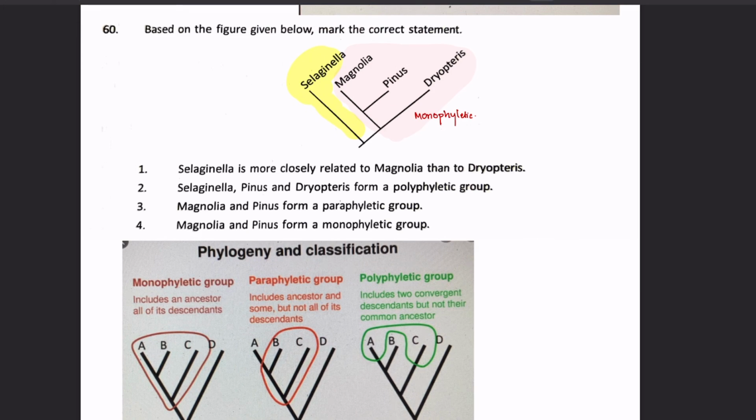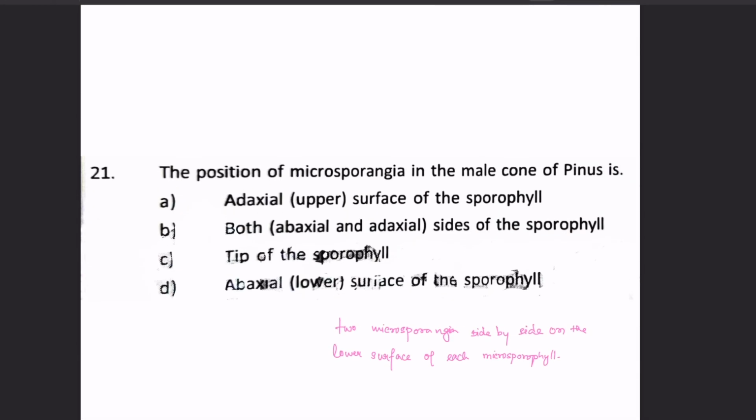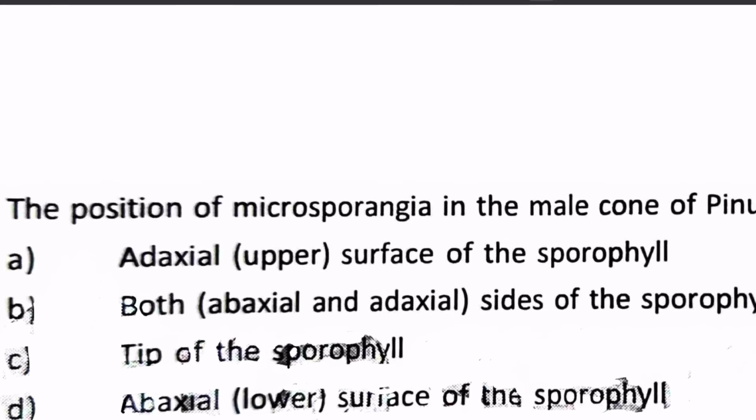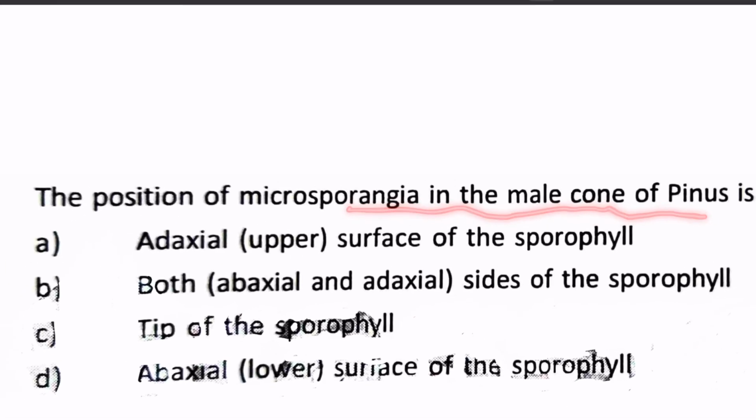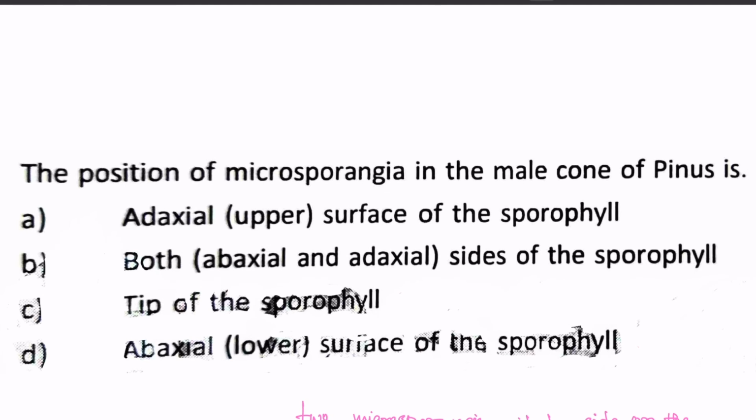Next is 21. The question is: the position of microsporangia in the male cone of Pinus is. This is a very specific question, and it is good to know also. We'll go through the options: adaxial or upper surface of the sporophyll, on both sides of the sporophyll, on the tip of the sporophyll, or on the lower surface of the sporophyll.